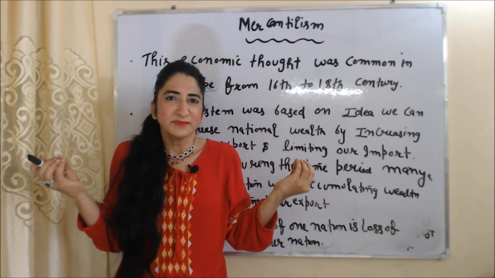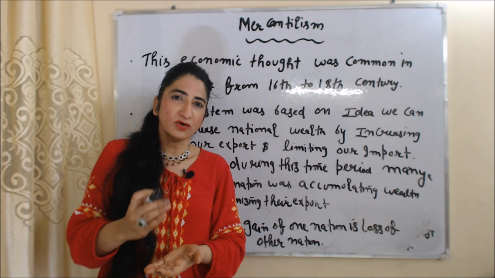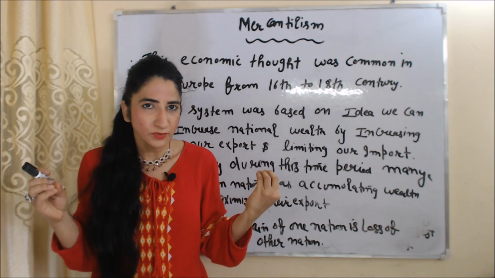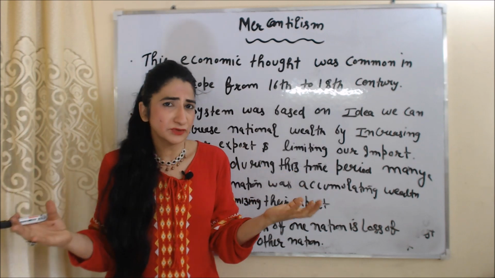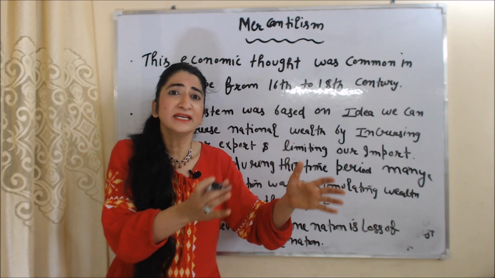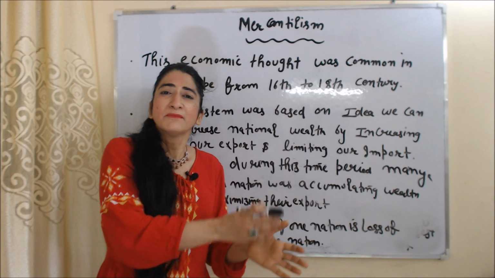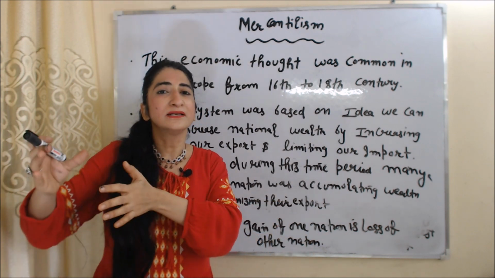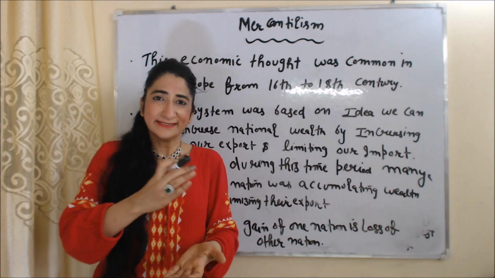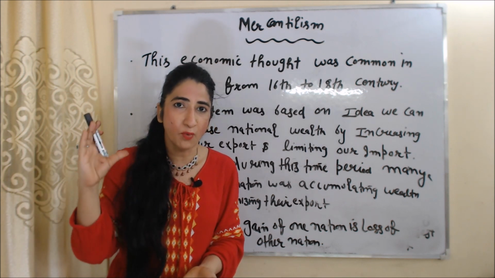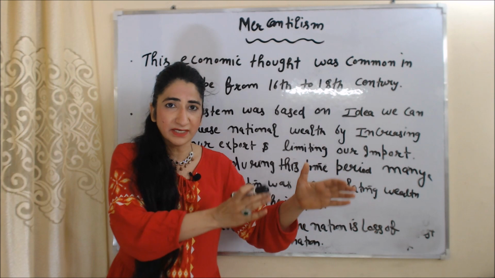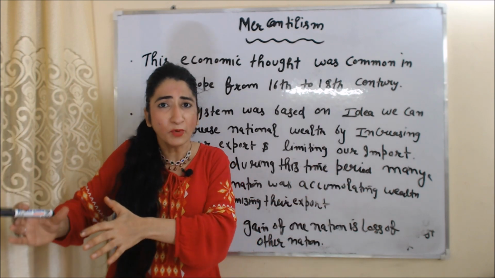So, what is mercantilism? This economic thought was common in Europe between 16th to 18th century. This system was based on the idea we can increase our national wealth by increasing our export and limiting our import.